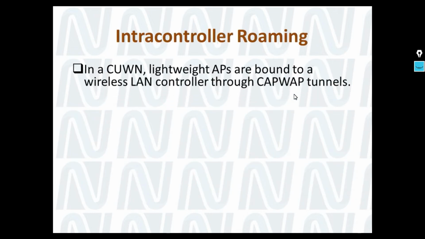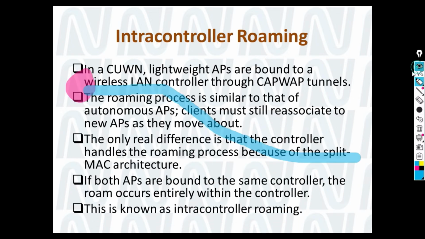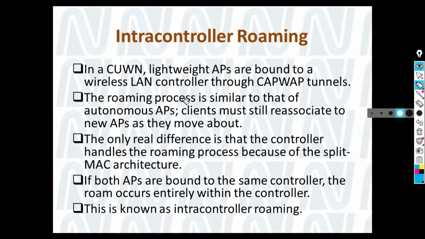Now comes intra-controller roaming. The first roaming type we have already seen, that is roaming between autonomous APs. Now roaming between lightweight APs has two types. One of them is intra-controller roaming. Let me provide you the brief detail here.